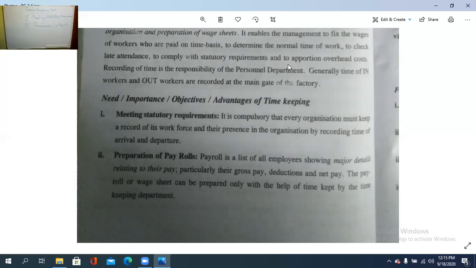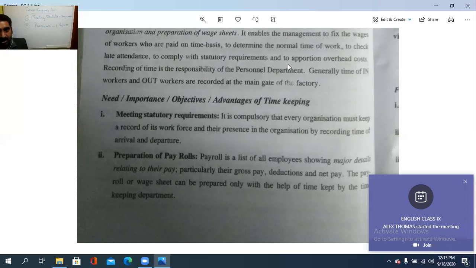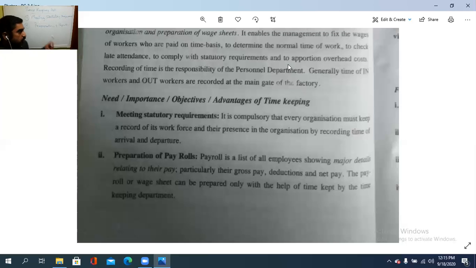Preparation of payrolls. Payroll is the list of salaries given to people, and it is prepared on the basis of the details given by the timekeeping department. So payroll is the list of all the employees showing major details relating to their pay, particularly their gross pay, if there is any deduction, and then gross pay minus deduction, the net pay. The payroll or wage sheet can be prepared only with the help of the time kept by the timekeeping department. So that is the preparation of payroll.